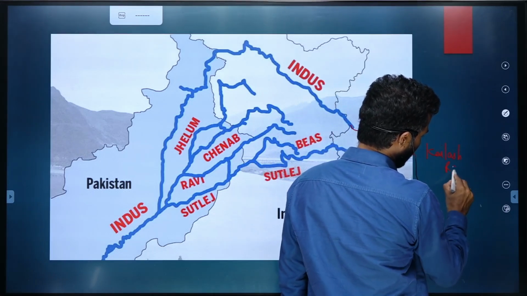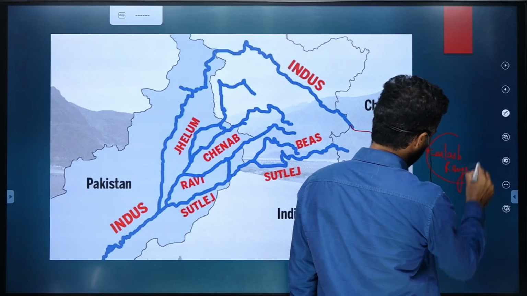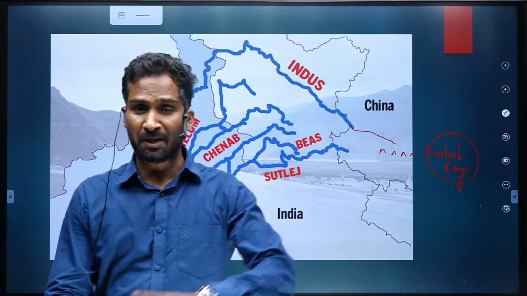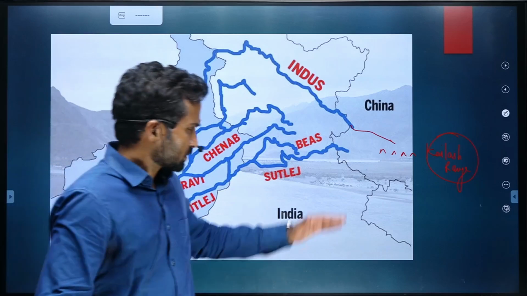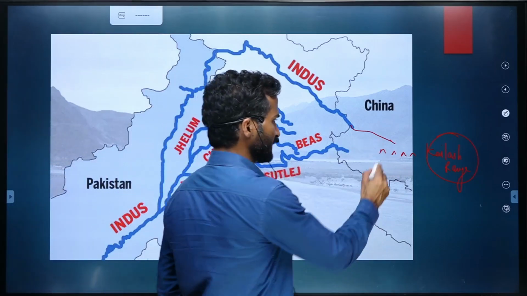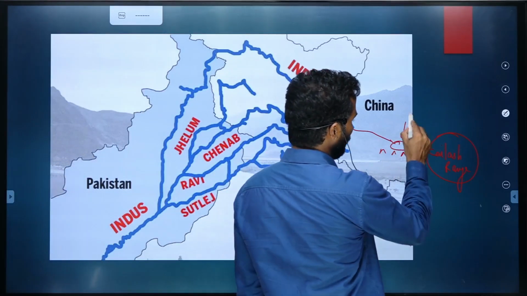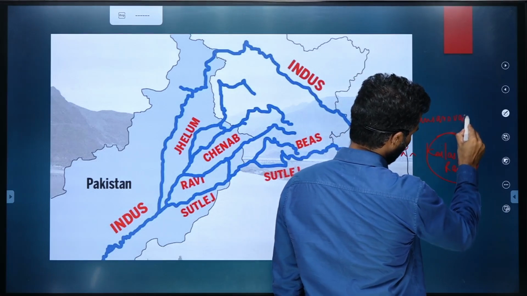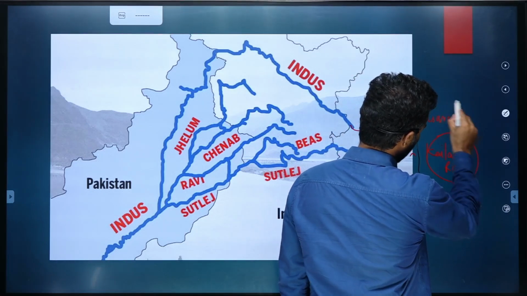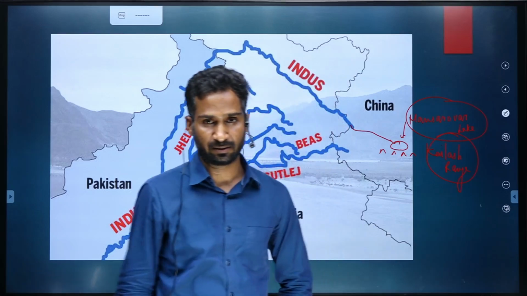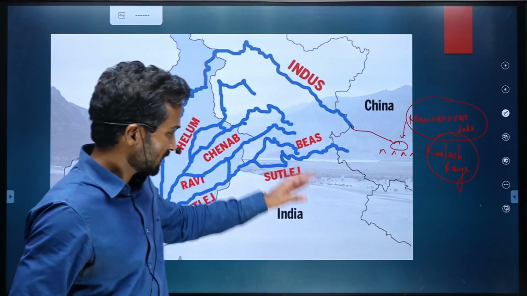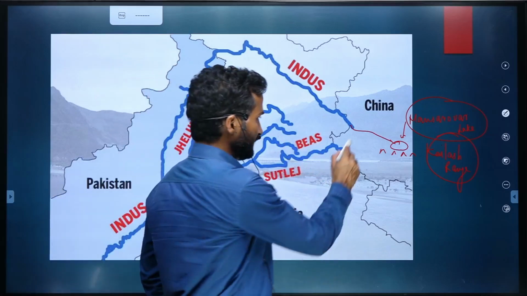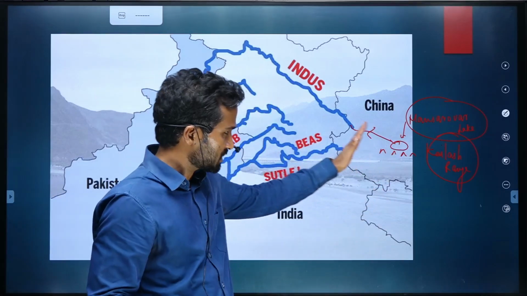If you remember, the Kailash range is part of the Greater Himalaya. North of the Kailash range there is a lake called Mansarovar Lake. From this Mansarovar Lake, the Indus river originates and starts flowing westward.